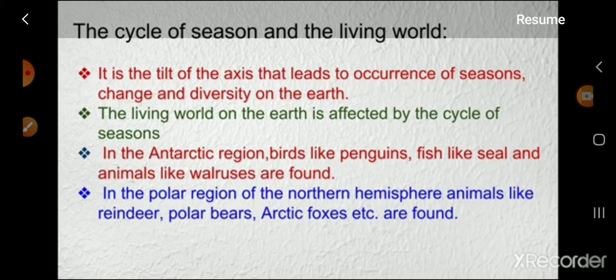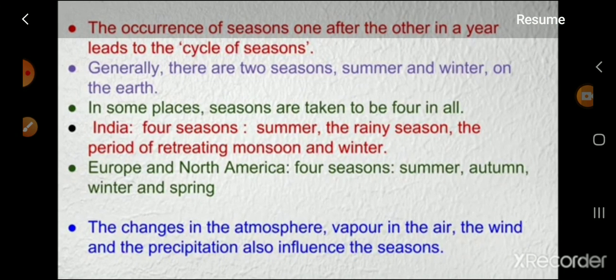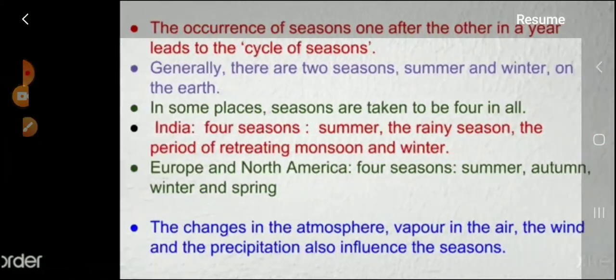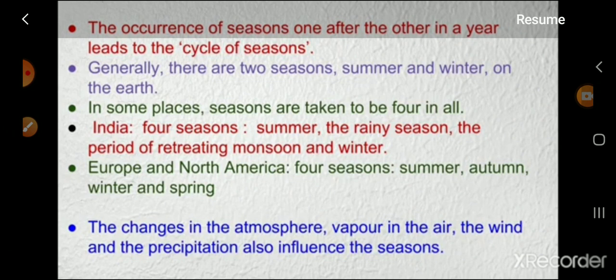In the polar region of the northern hemisphere, animals like reindeer, polar bears, Arctic foxes, etc. are found. The occurrence of seasons one after the other in a year leads to the cycle of seasons. Generally, there are two seasons, summer and winter, on the earth. In some places, seasons are taken to be four in all.